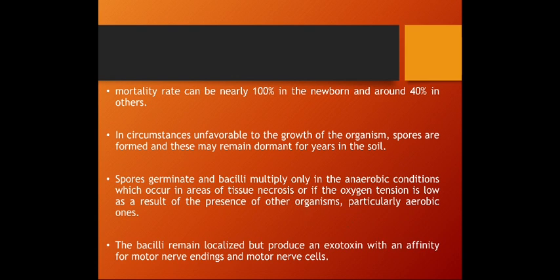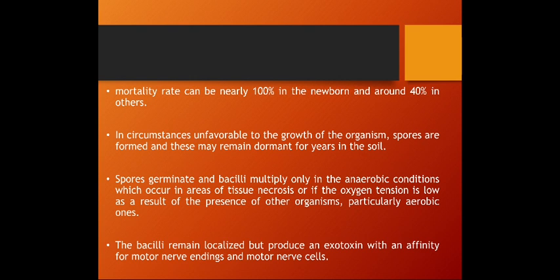Mortality rate can be nearly 100% in newborns and around 40% in others. In circumstances unfavorable for the growth of the organism, spores are formed, and these may remain dormant for years in the soil. So, the spores may be the source of the infection.